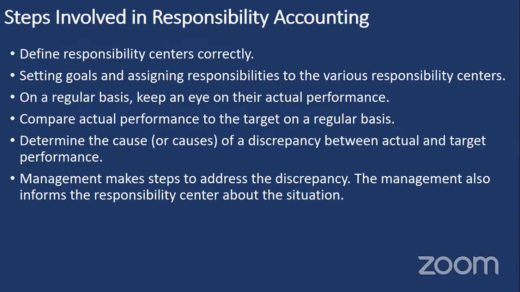Once the reasons are identified, the management can take the necessary steps to overcome the discrepancies, fill the gap, and go ahead to achieve the objective. So these are the basic steps involved in responsibility accounting.